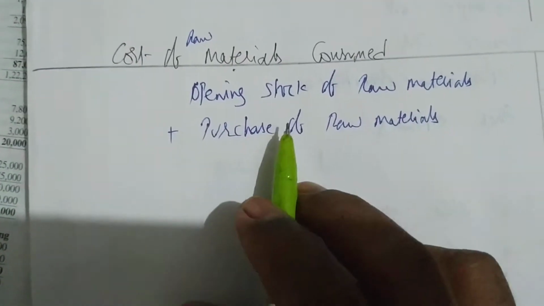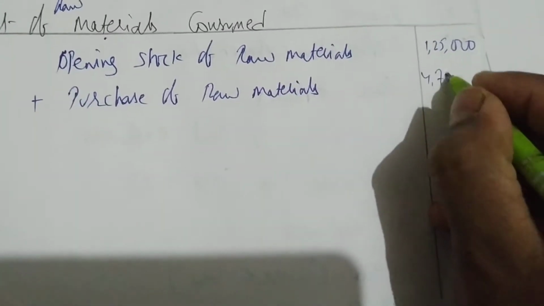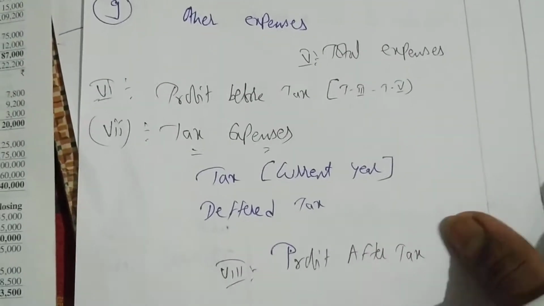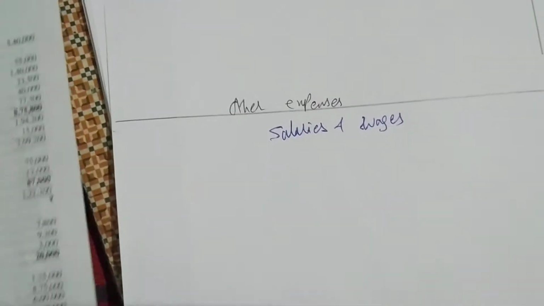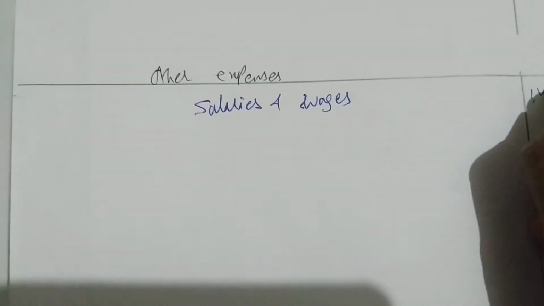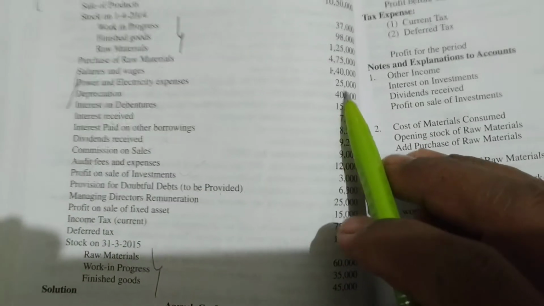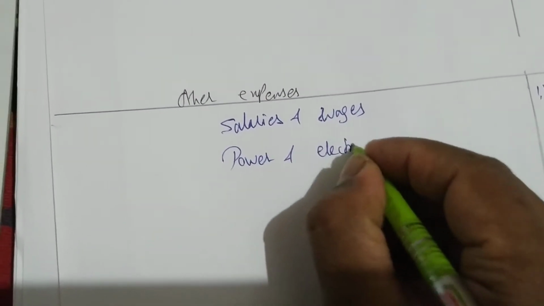Under this you have to write opening stock plus purchases. How much purchases are we having? 4,75,000. Then salaries and wages we write under other expenses. The amount of salaries and wages is 1,40,000. Next, what do we have? The power and electricity charges, 25,000. Again, that will come under other expenses.